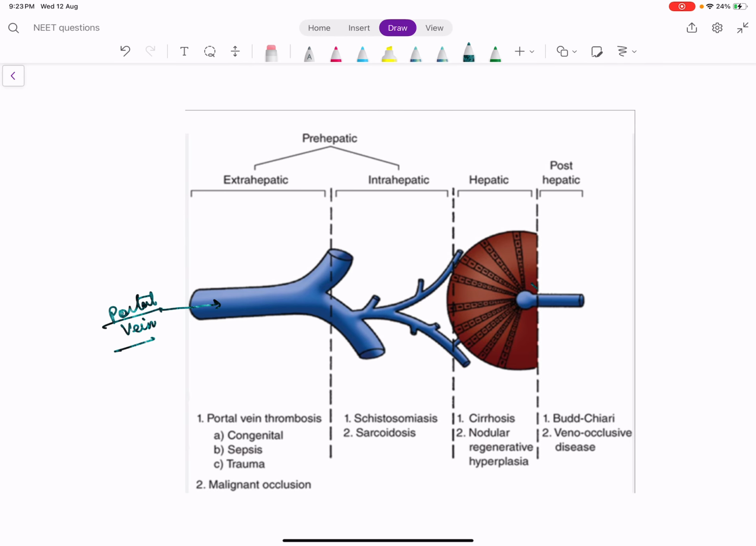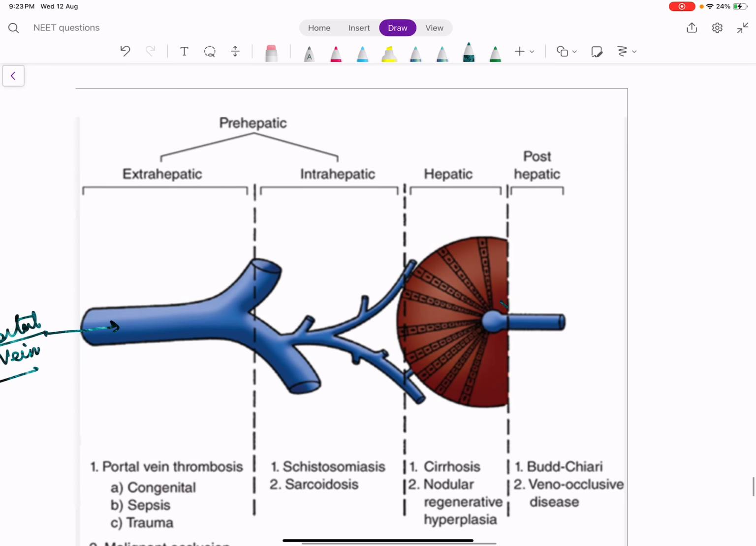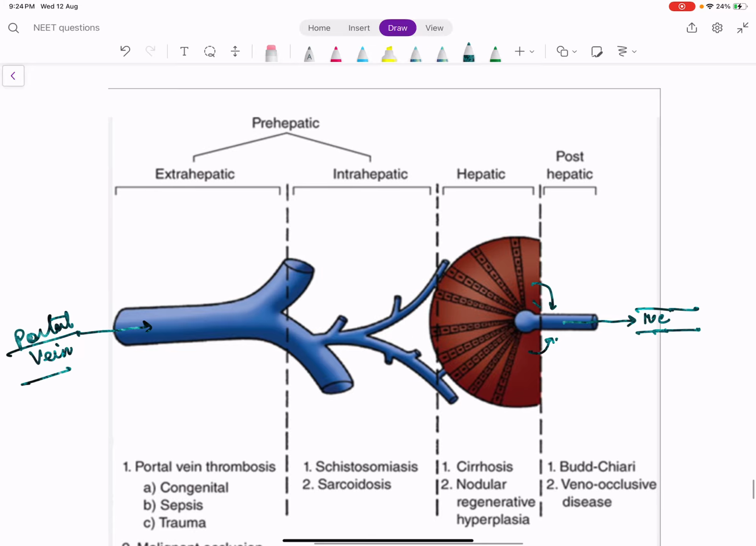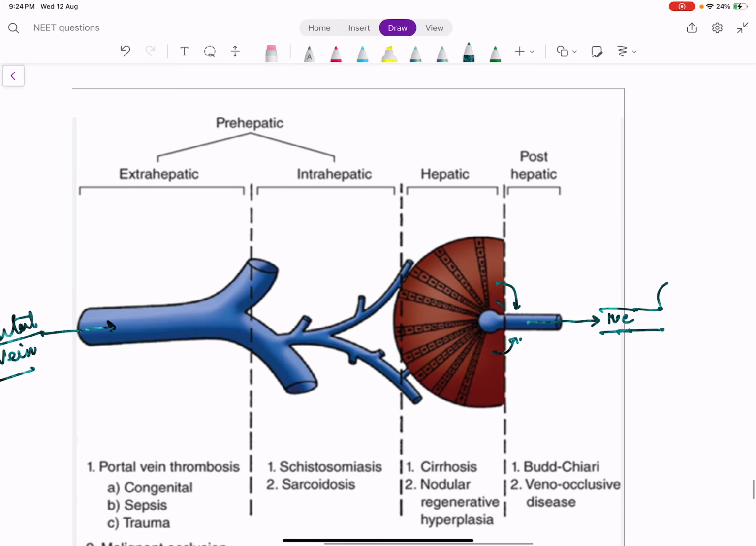So why is this a portal syndrome? Because the portal vein carries all the nutrients and toxins from the GIT into the liver, and the hepatic cells or the hepatic sinusoids do a detoxification. After detoxification, all the blood enters the IVC. So the IVC is the terminal center here, and this IVC empties into the heart.